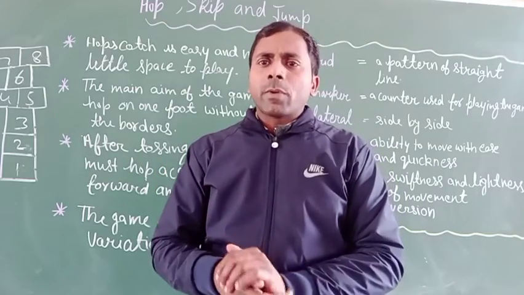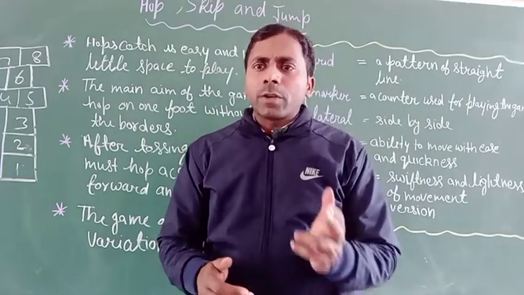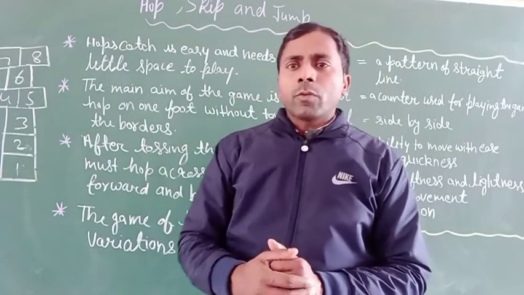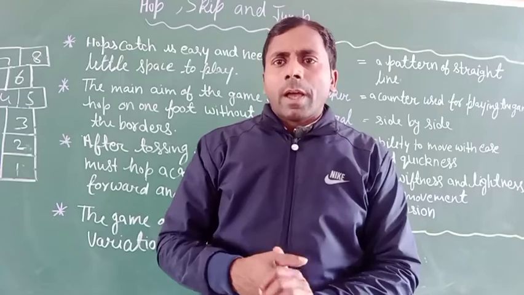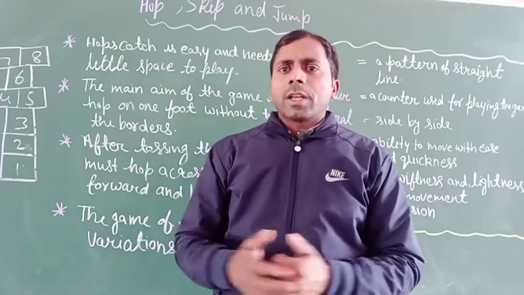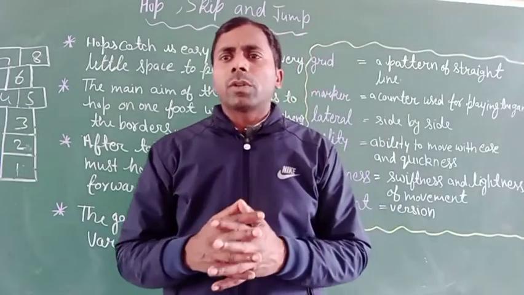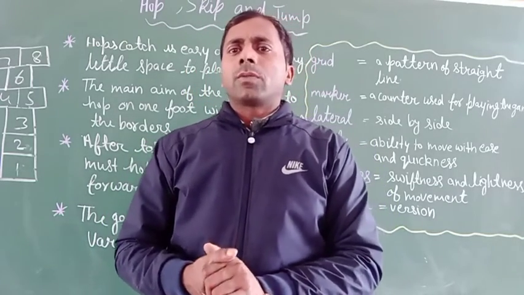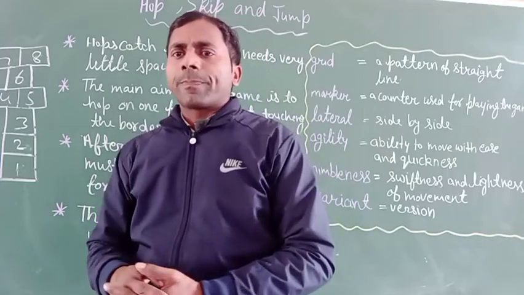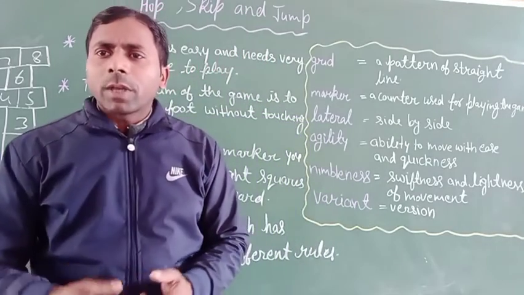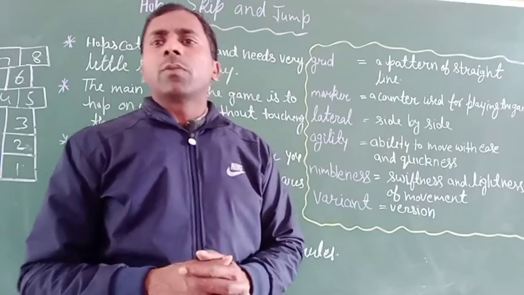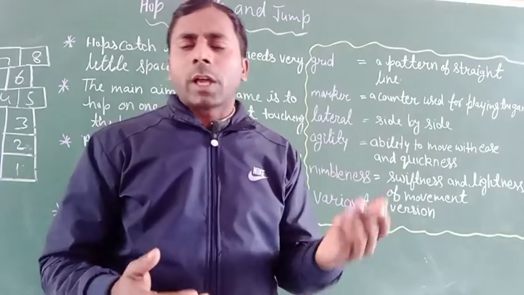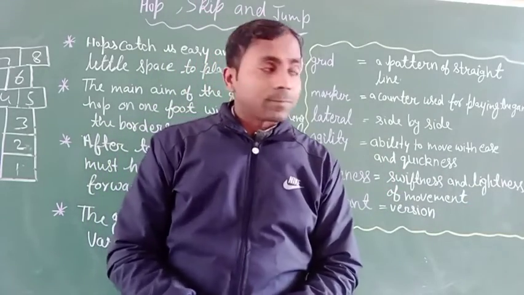In the second step you number the squares 1 to 12. Here there are only 8, but you need squares 1 to 12. Make sure a number isn't repeated in a row. Hop on one foot from square number 1 to square 2, then third, then fourth, and so on. Clear?